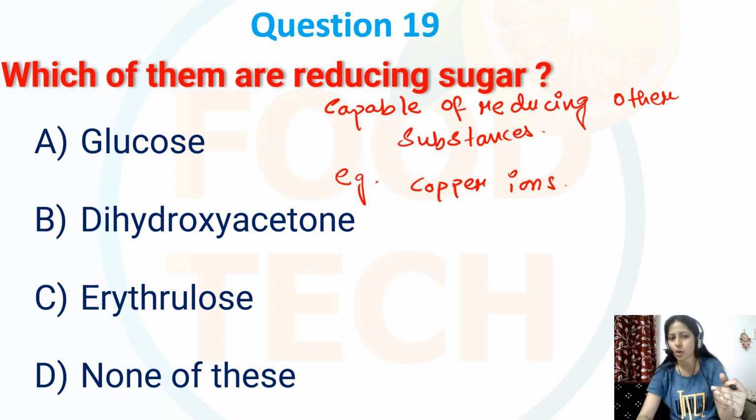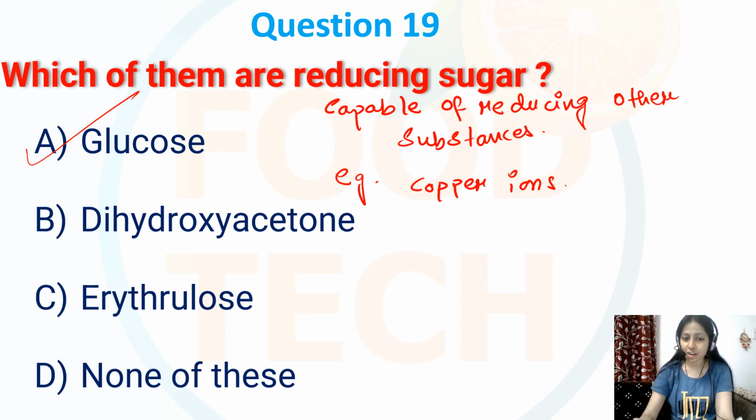Among the following, the only one which can donate electrons and be oxidized itself is option number A, that is glucose. So my correct option is A, glucose is my reducing sugar, whereas dihydroxyacetone and erythrulose are not reducing sugars. Why?